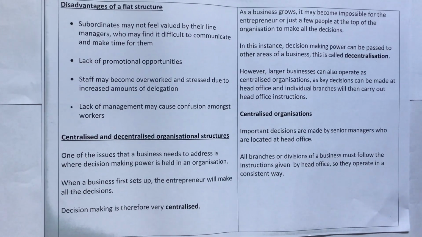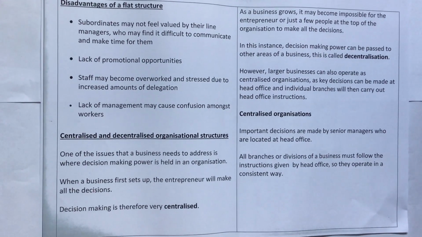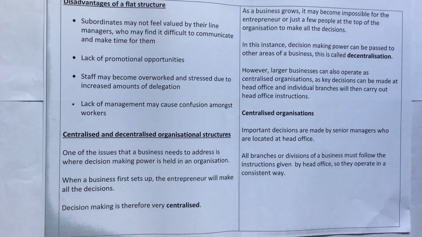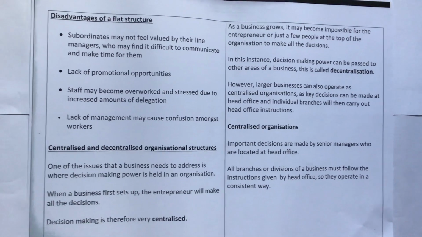Centralized and decentralized organizational structures. One of the issues that a business needs to address is where decision-making power is held in an organization. When a business first sets up, the entrepreneur will make all the decisions. Decision-making is therefore very centralized.